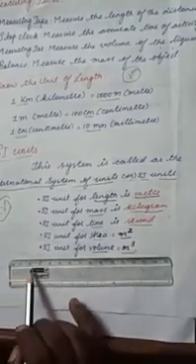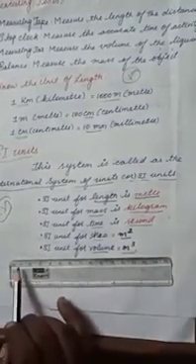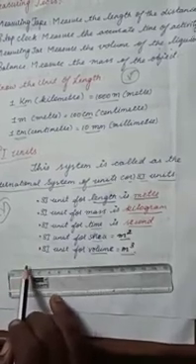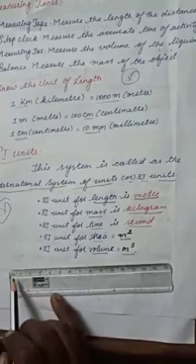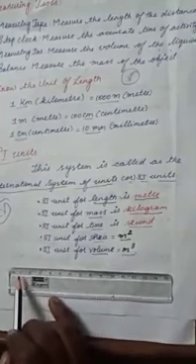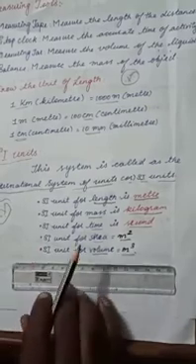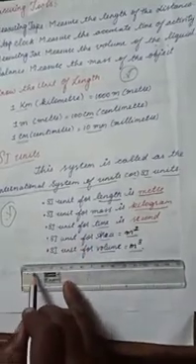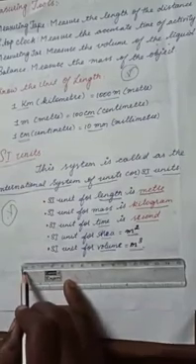The distance between 1 and 2 denotes a centimeter. It is written as cm. 1 centimeter.